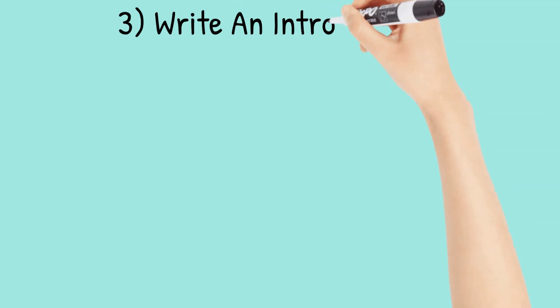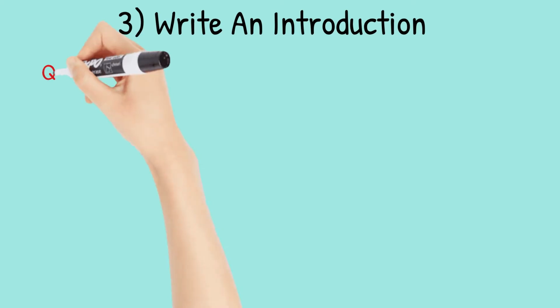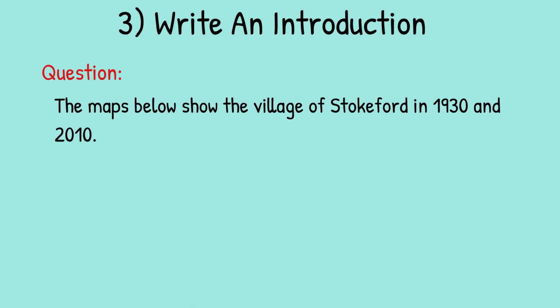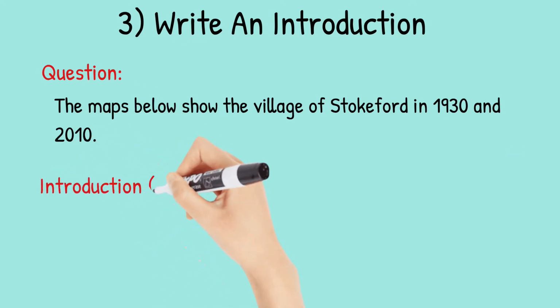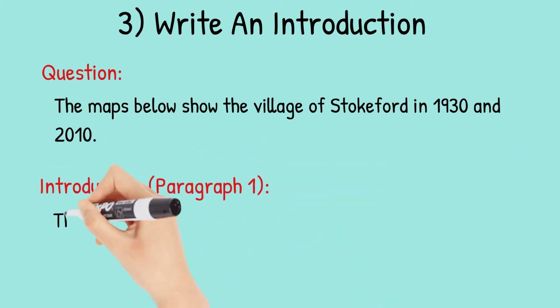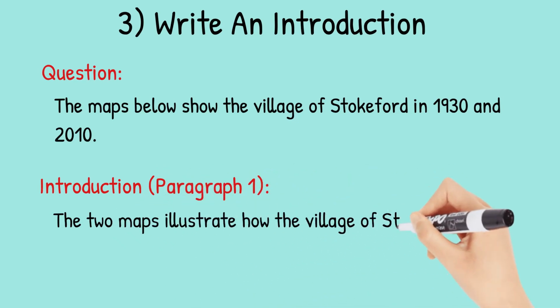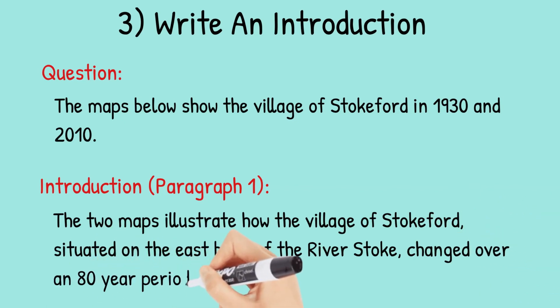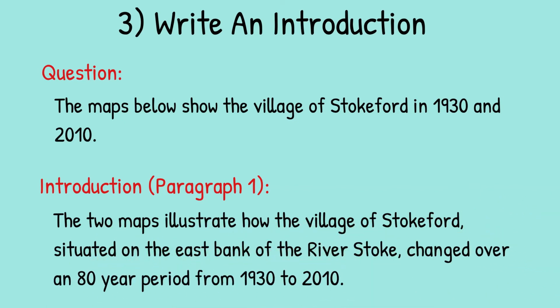Now let's understand step 3, that is write an introduction. In the introduction, you should simply paraphrase the question, that is say the same thing in a different way. You can do this by using synonyms and changing the sentence structure. For example, the question is, the maps below show the village of Stockford in 1930 and 2010. You could write the introduction or paragraph 1 as, the two maps illustrate how the village of Stockford, situated on the east bank of the river Stoke, changed over an 80-year period from 1930 to 2010. This is all you need to do for the introduction.